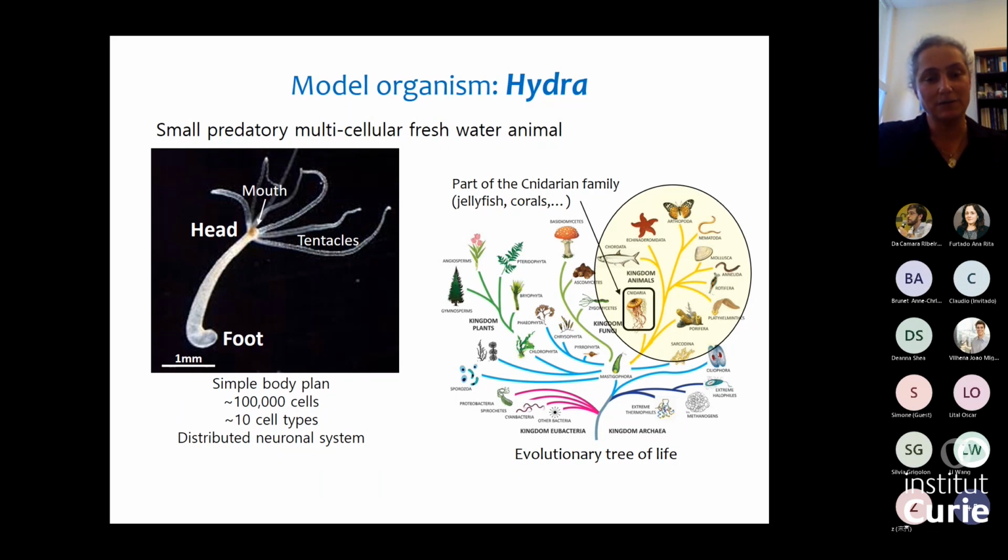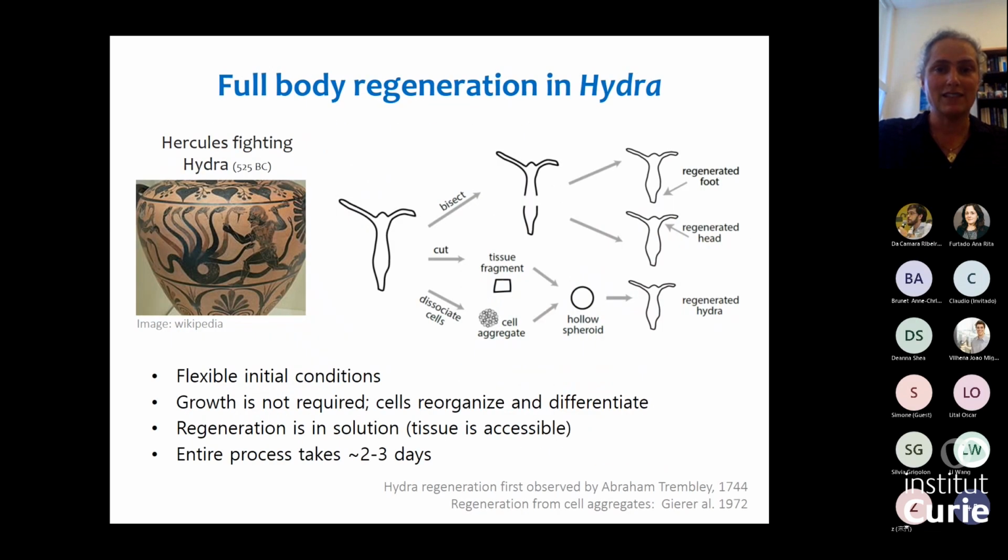It actually has a distributed primitive neural system. It's also being used as a nice model system where you can look at the entire neuronal system. And it gets its name from the mythological Hydra. So the mythological Hydra, if you cut its head, it would regrow a head.